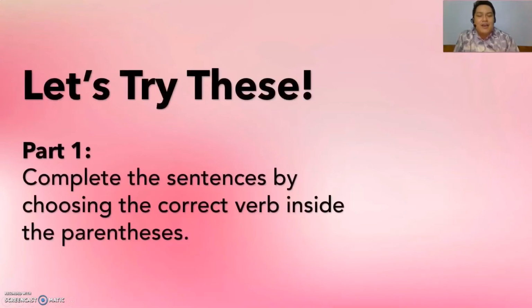Alright, so those are the rules that we have discussed. And let me see whether you were able to learn about those rules, even if we have a pretty limited time to discuss them. So let's try these. For the first part, you have to complete the sentences by choosing the correct verb inside the parentheses. Choices are enclosed inside the parentheses.